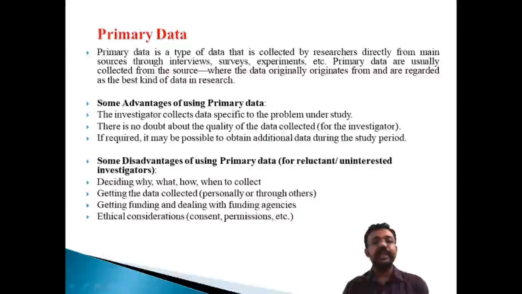The third is that, if required, it may be possible to obtain additional data during the study period. Suppose we are collecting data at the time of the research; we can collect additional data through primary data collection. That is a very important element. These are the advantages of primary data: it is helpful from the investigator's point of view, it ensures the quality of the data, and it allows collecting additional data. These are the three important advantages.